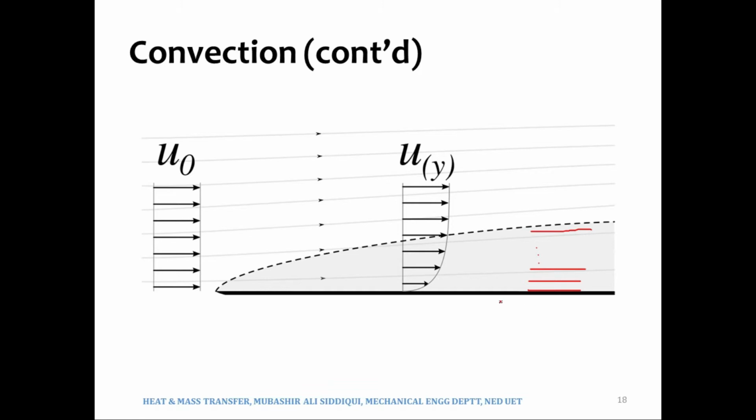Now suppose that the plate is at rest. The very first layer of the fluid which is in direct contact with the surface would have the same velocity as that of the surface. So if the surface is at rest, this very first layer of the fluid would also be at rest. This is what we call the no slip condition.